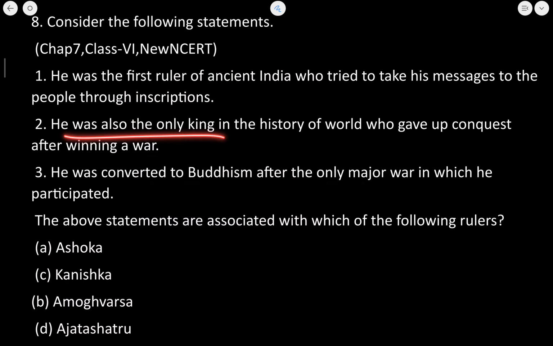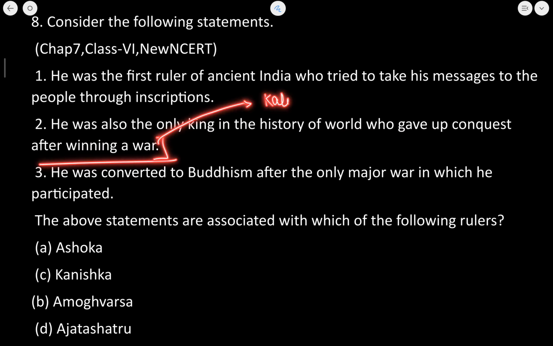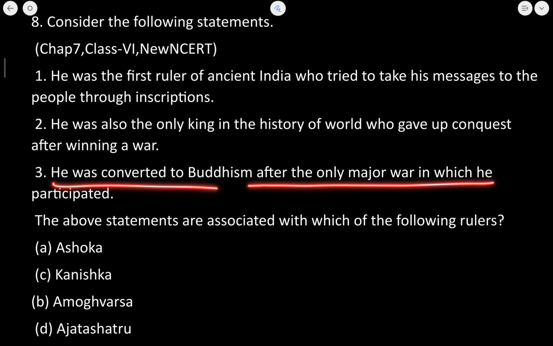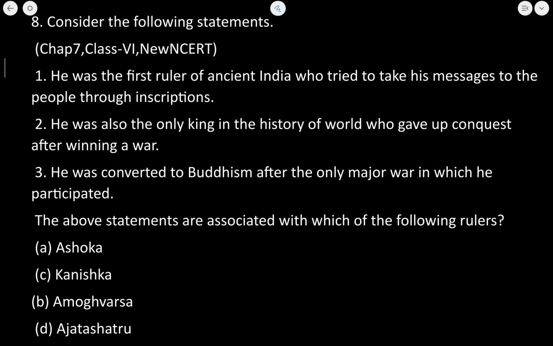Now, he was also the only king in the world to give up conquest after winning a war. This I have already told in the summary part. After the Kalinga war and after seeing the bloodshed that a war causes, he officially gave up the idea of conquest. Next is, he was converted to Buddhism only after the major war in which he participated. Absolutely, this is also correct.